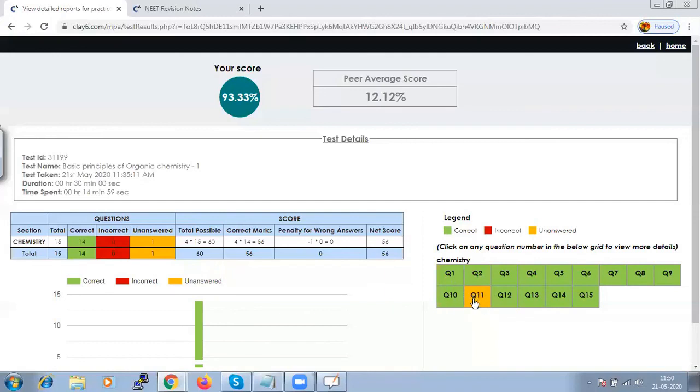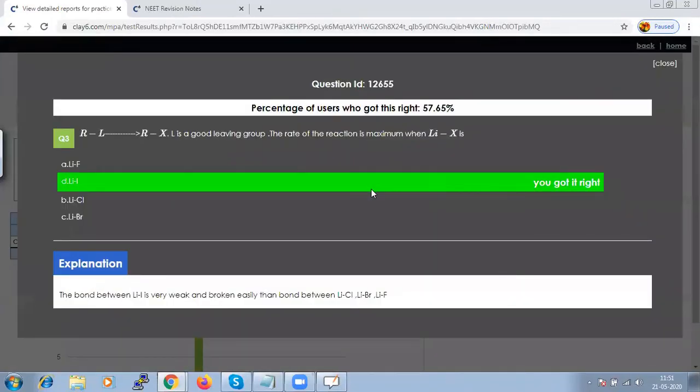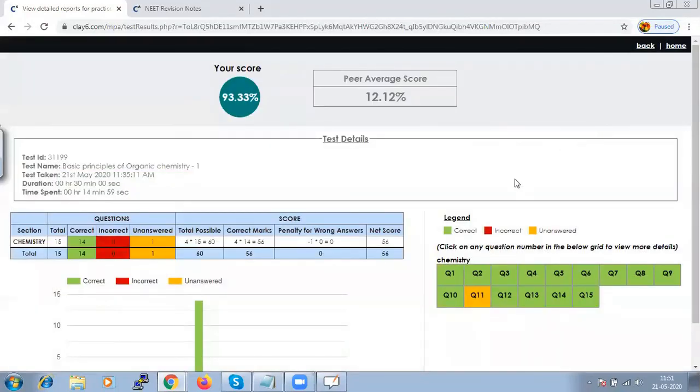Orange color means that we have missed that question, we have not attempted it. If you have gone wrong with any question, you can click on that particular question. It will give you the answer as well as the explanation of that answer. Hence, you can get the right answer with explanation.